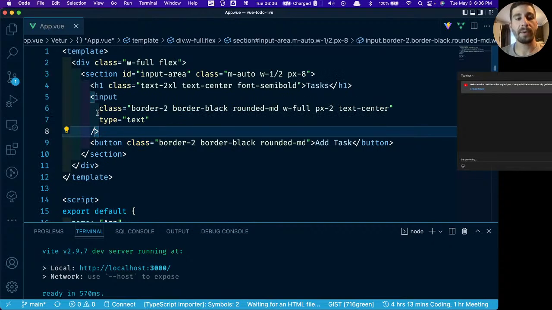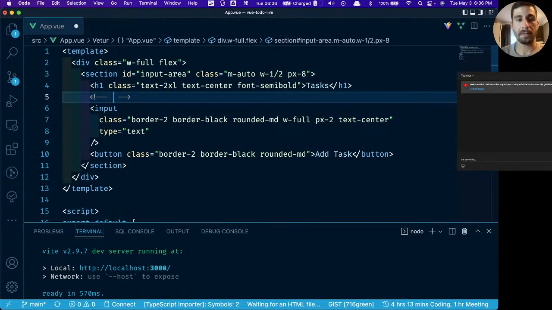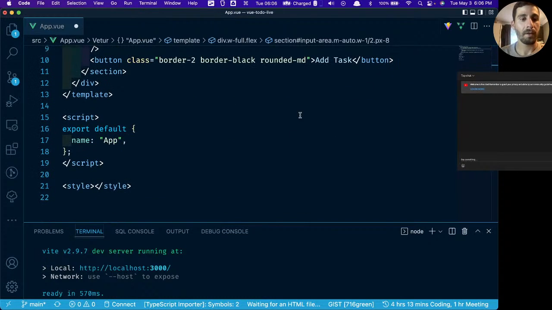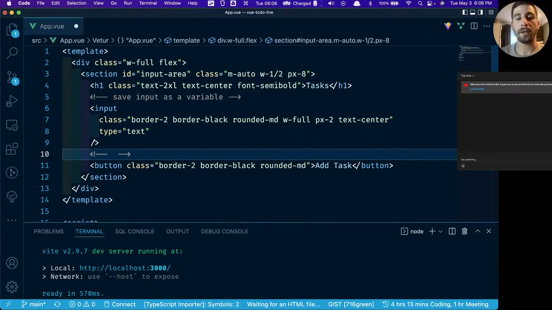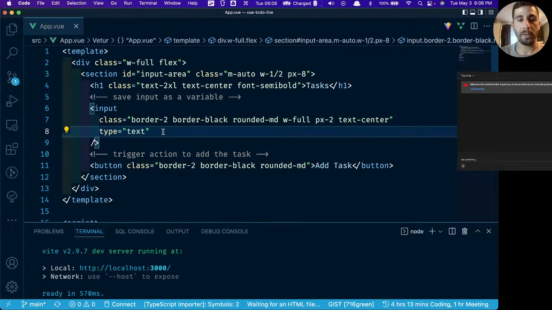But now there's two things we have to do. The first thing is, how do we get something that we type in the input to save as a variable? And then the next thing is, how do we get this button to trigger some sort of action to add the task. So these are the first two things that we're going to do.